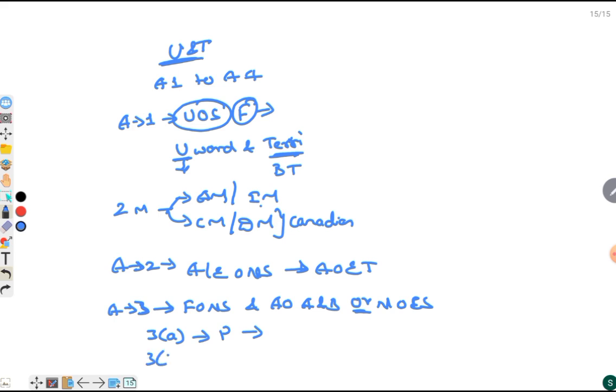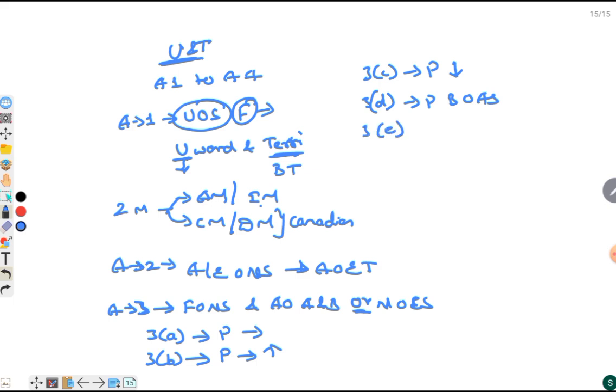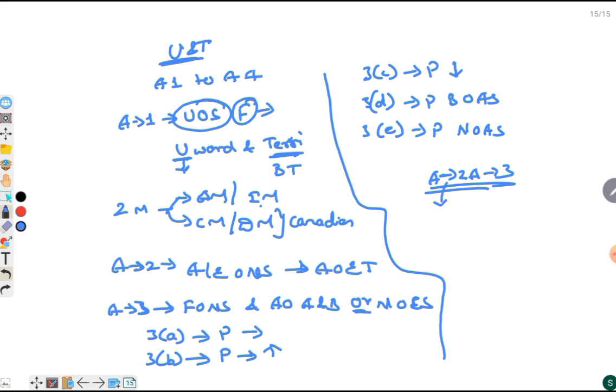And in Article 3 clause B, we have seen that Parliament has the power to increase the area of any state, and in Article 3 clause C, that Parliament may by law diminish the area of any state, and in Article 3 clause D we see that Parliament can alter the boundaries of any state, and in Article 3 clause E we say that Parliament may by law alter the name of any state. And next we have seen the difference between Article 2 and Article 3, that is Article 2 mainly relates to adding external territory, and Article 3 mainly relates to altering the boundaries within the union.